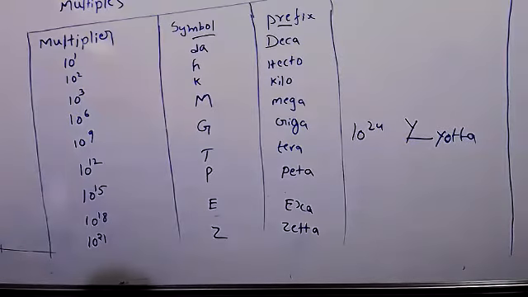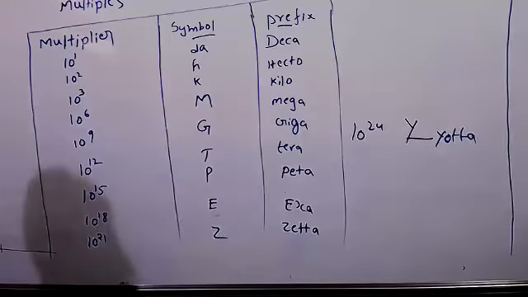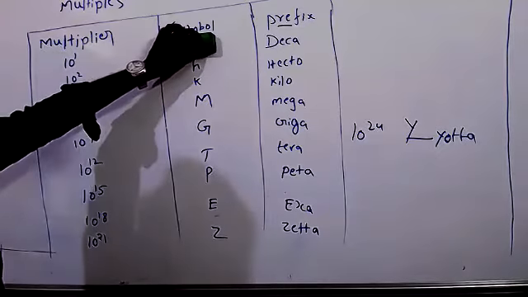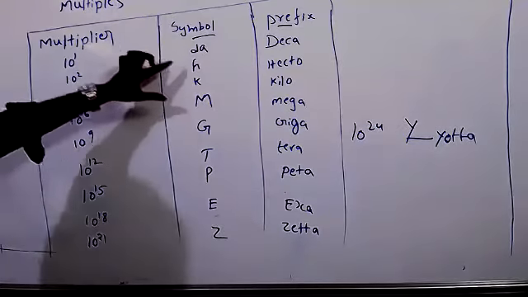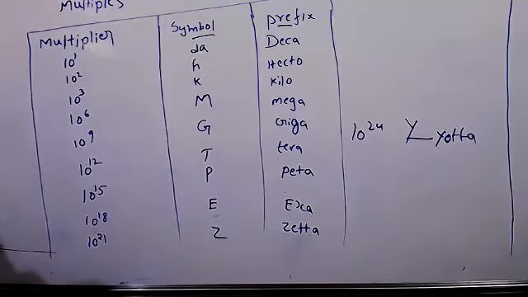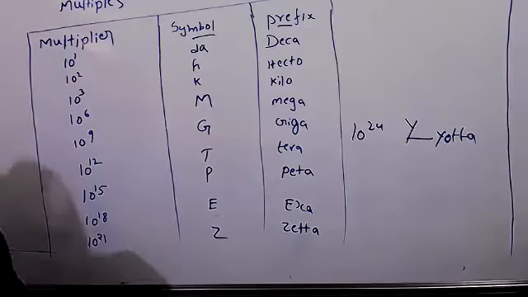Any doubt? No, sir. It's 10 to the power of 9. Okay, it is about the multiples. So only 3 things are small letters, remaining everything is capital letters. Remember, even symbols also. These are multiples.